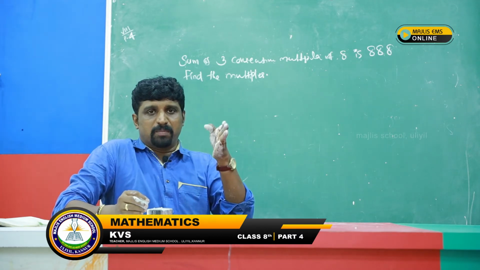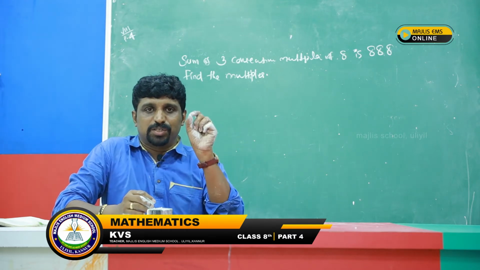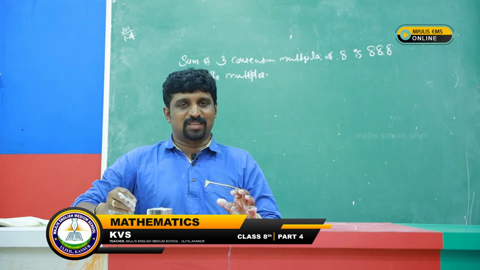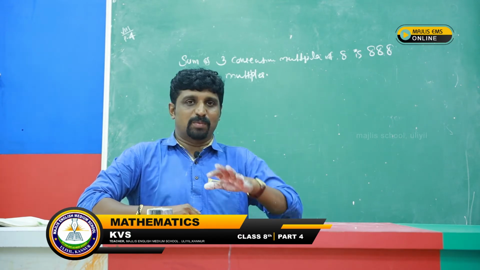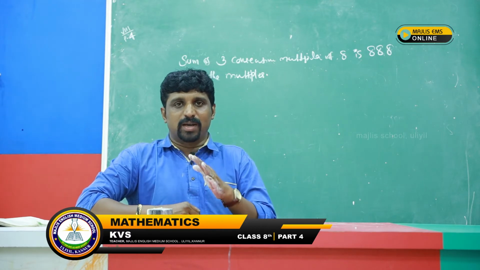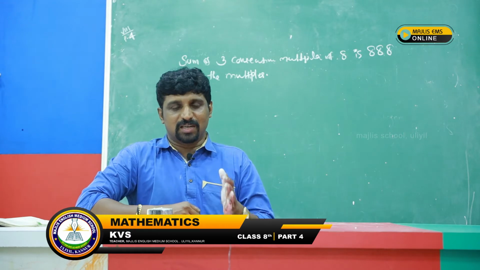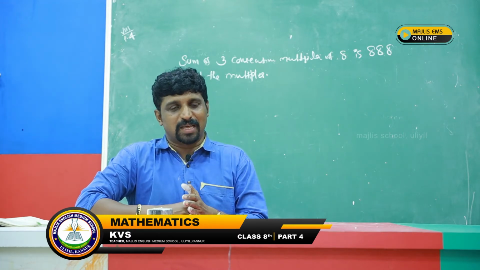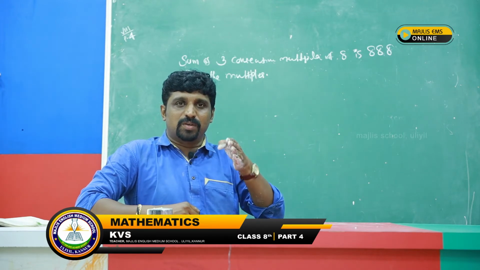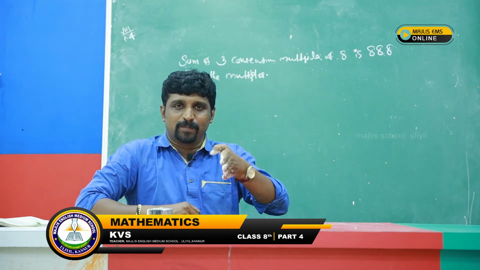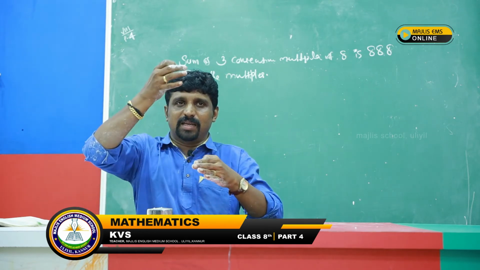Suppose first multiple I can think 8 into 5, 40. Suppose, not the answer. Then next multiple is what? Multiple of 8. You know the multiplication table of 8. 1 8 is 8, 2 8s are 16, 3 8s are 24. That means we can add 8 in each case. Just look at the answers only: 8, 16, 24, 32, 40, like that will move.